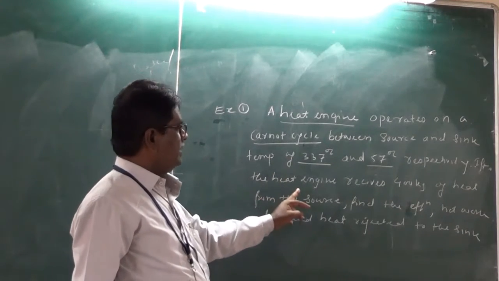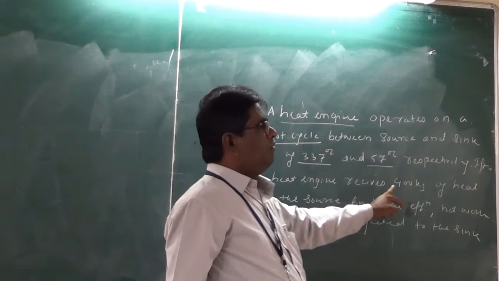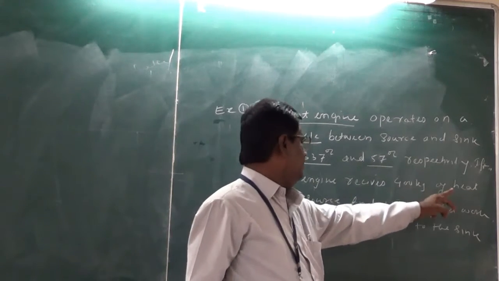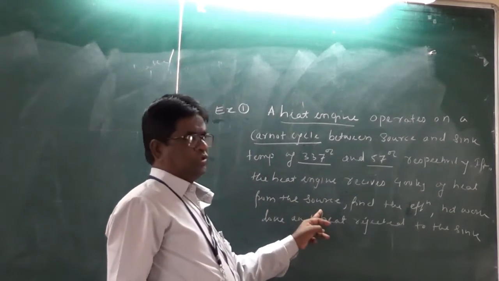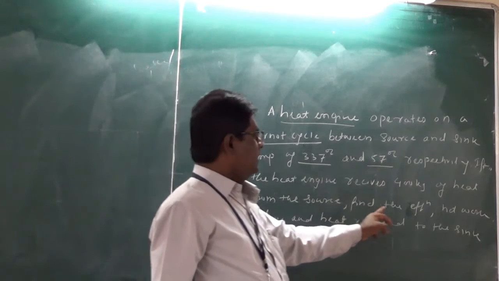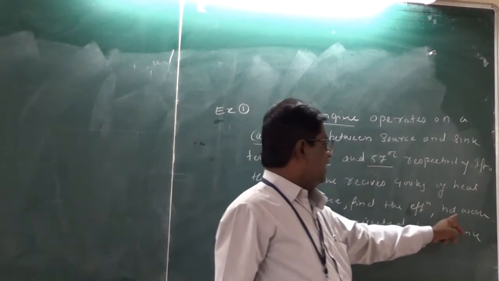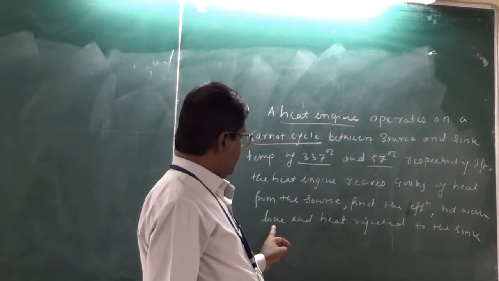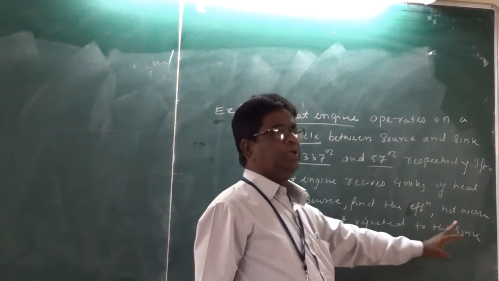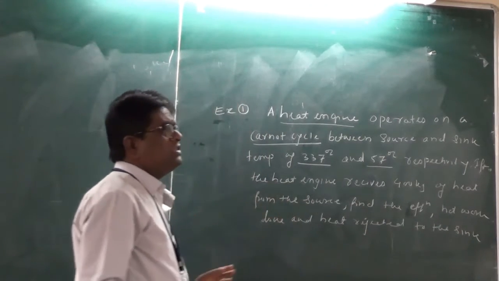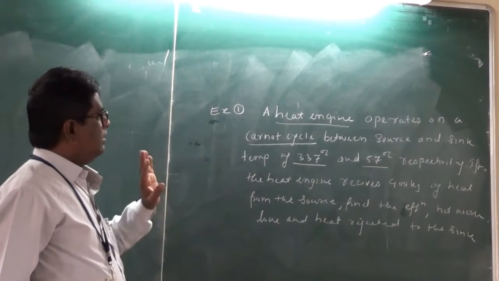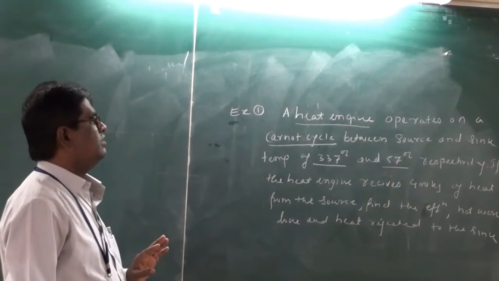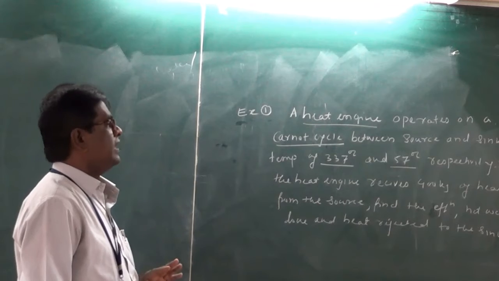If the heat engine receives 400 kilojoules of heat from the source, find the efficiency, net work done and heat rejected to the sink. So this is a simple example on a heat engine which works on the principle of the Carnot cycle.